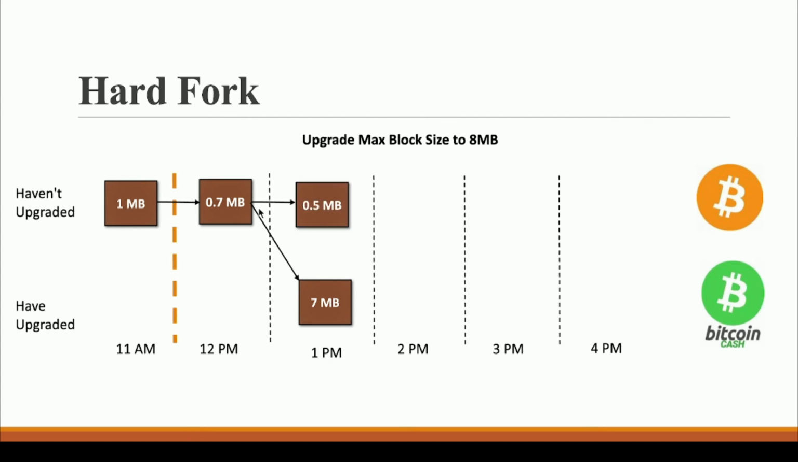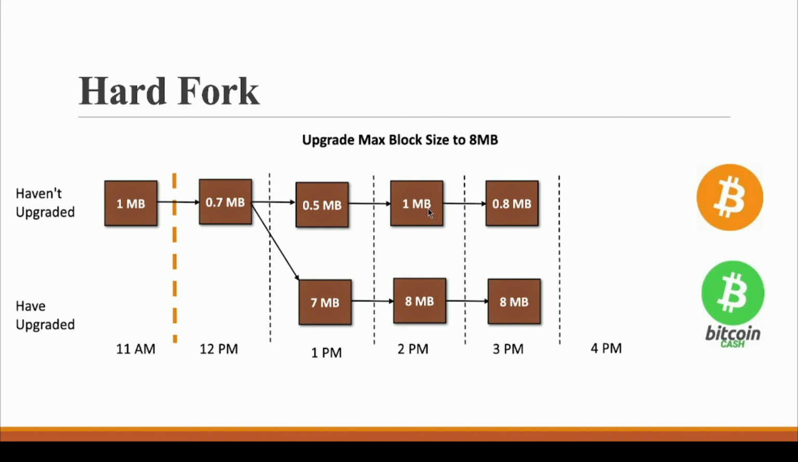But now you can see that we have a split in the blockchain, right? After this particular block, we can clearly see that we have a split. Now, after this particular time, both of these communities will mine blocks separately. So let's say another block of 8 MB was mined by this community at 2 p.m., and at 2 p.m. a block of 1 MB was mined by this community. In the same way, again, a 0.8 MB block was mined by this particular community and an 8 MB block was mined by this Bitcoin Cash community.